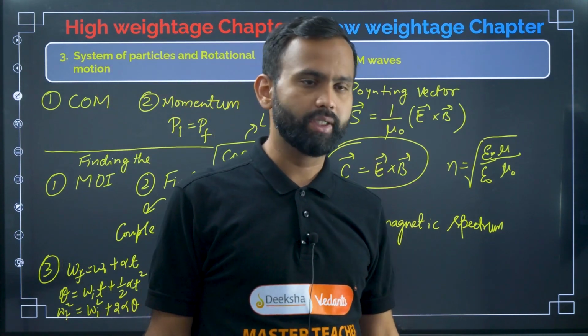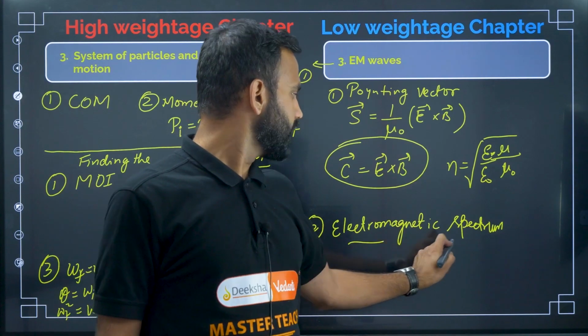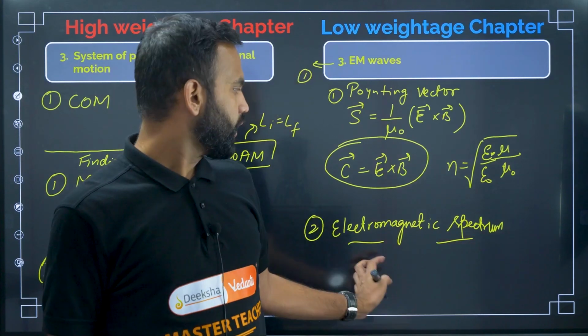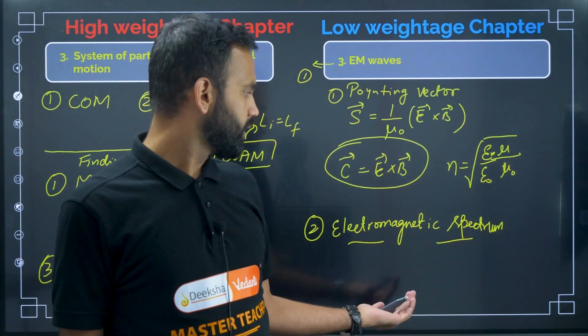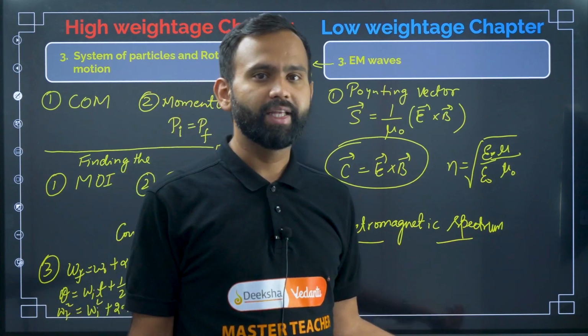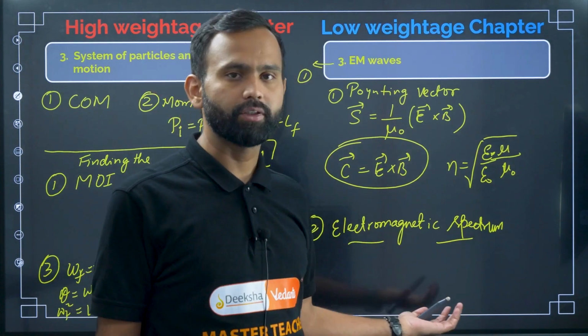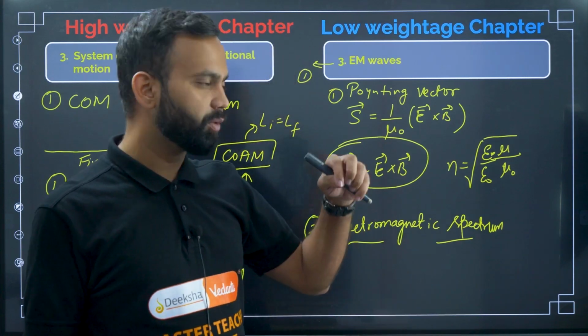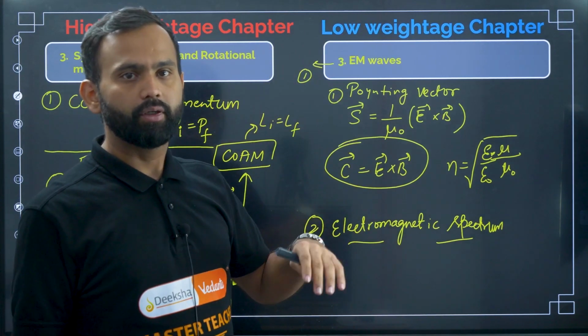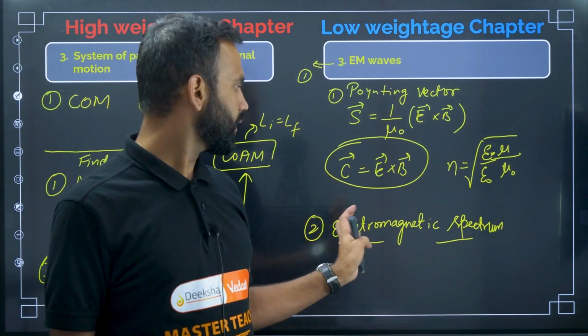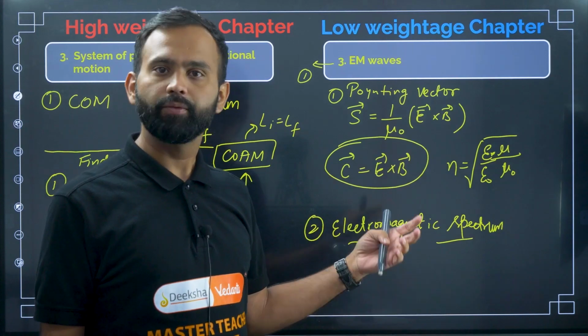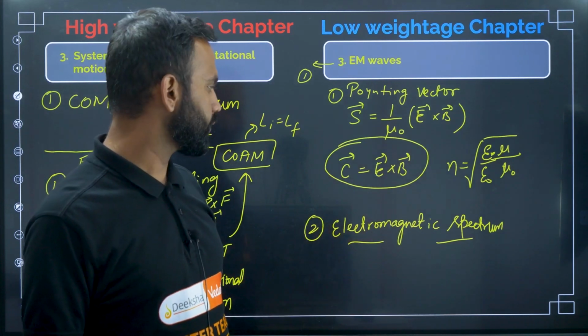You can easily solve any type of question from this topic, because they cannot ask very difficult questions. I mean, they can ask, but it is not going to be very difficult. So just remember all the wavelength ranges and frequency ranges of the electromagnetic waves.